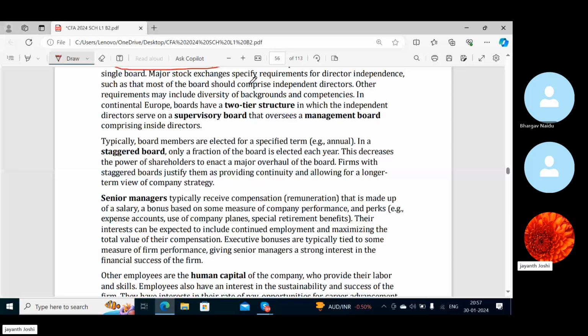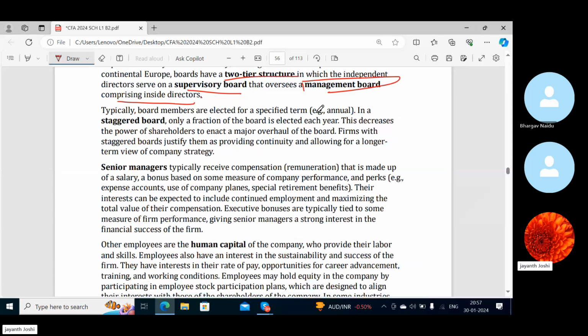So in continental Europe, boards have a two-tier structure, in which the independent directors serve as a supervisory board. That means they always oversee the management comprising inside directors. That means the inside board of directors is monitored or supervised by the independent directors. That is a very strong check on the inside directors. Typically, board members are elected for a specified term.